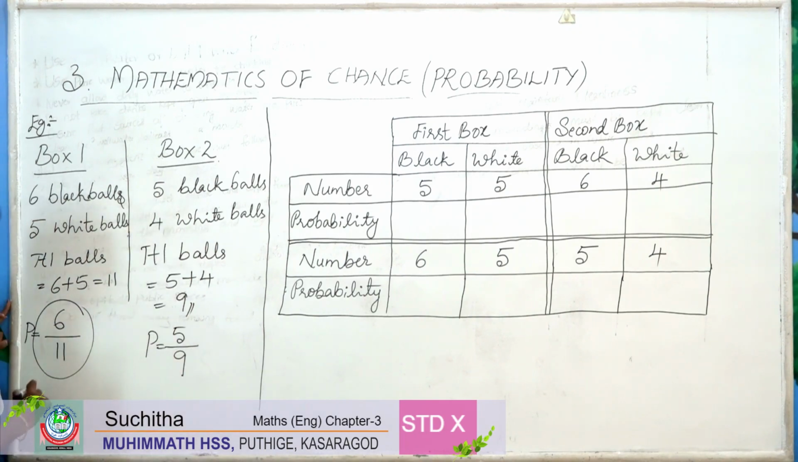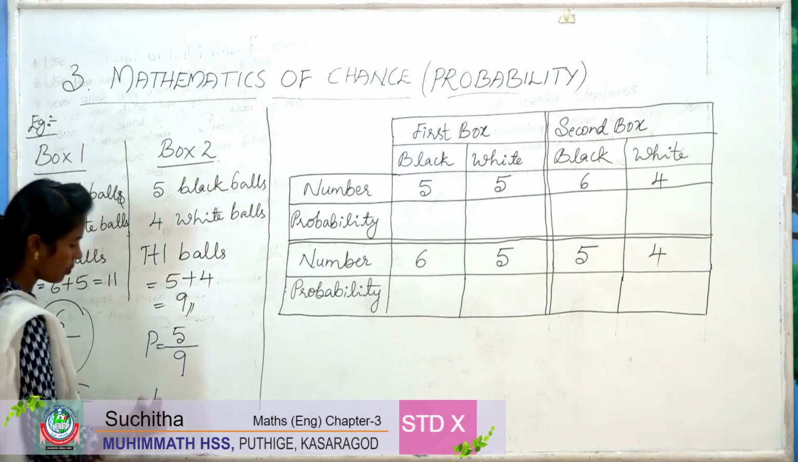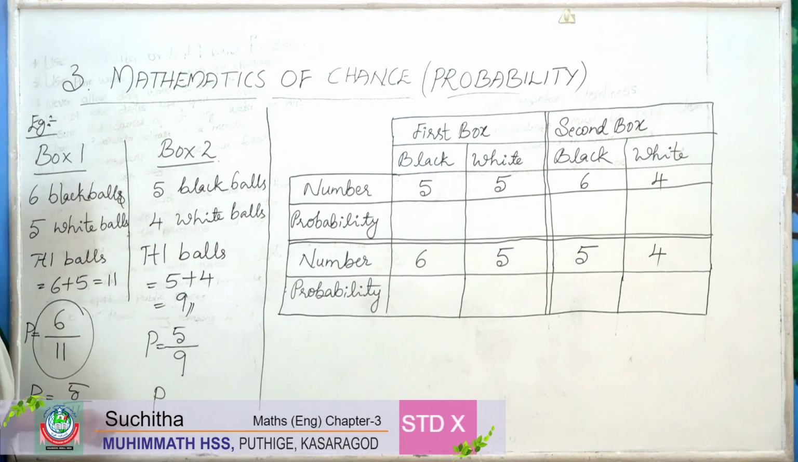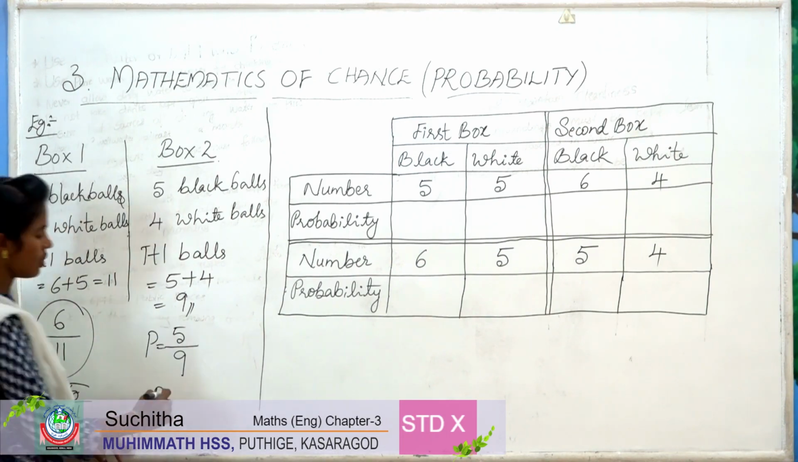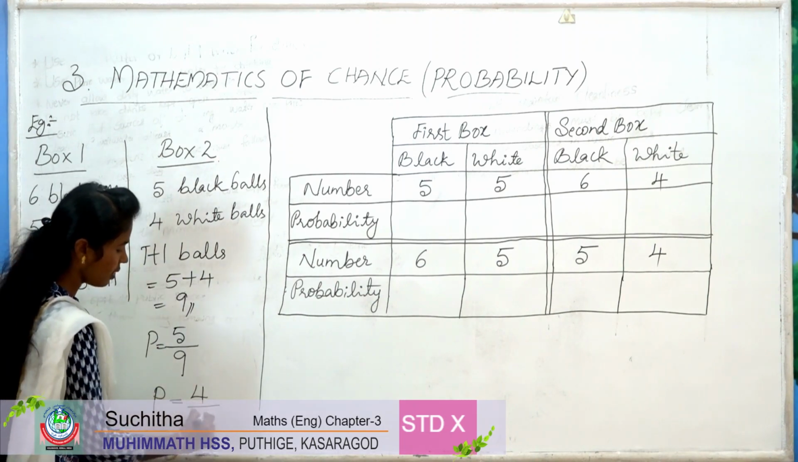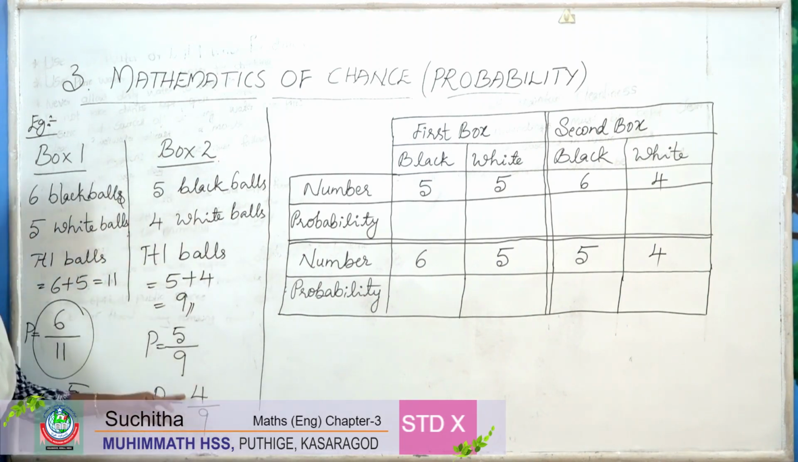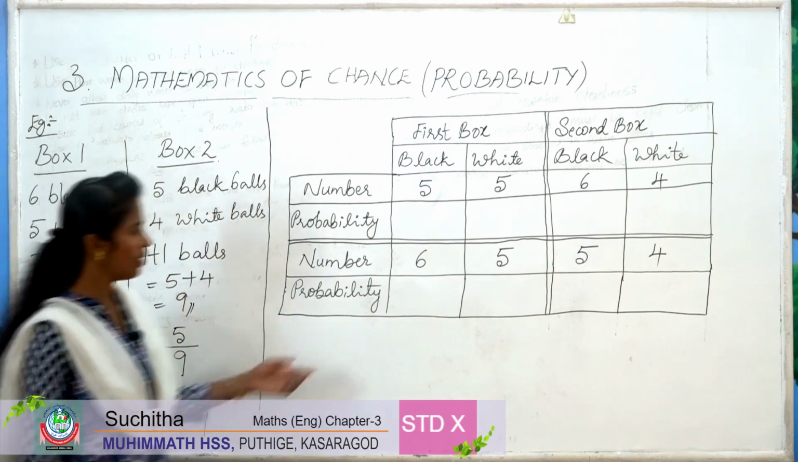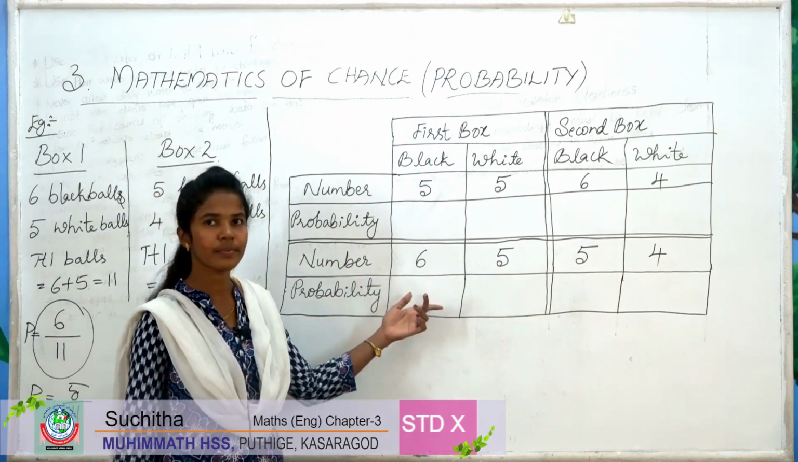Similarly, the probability of a white ball from the first box is 5 by 11. Out of 11 balls, 5 are white. Then the probability of getting a white ball from the second box is, there are 4 white balls, therefore 4 by 9. Out of 9 there are 4 white balls. Clear? Now let's see a table here.